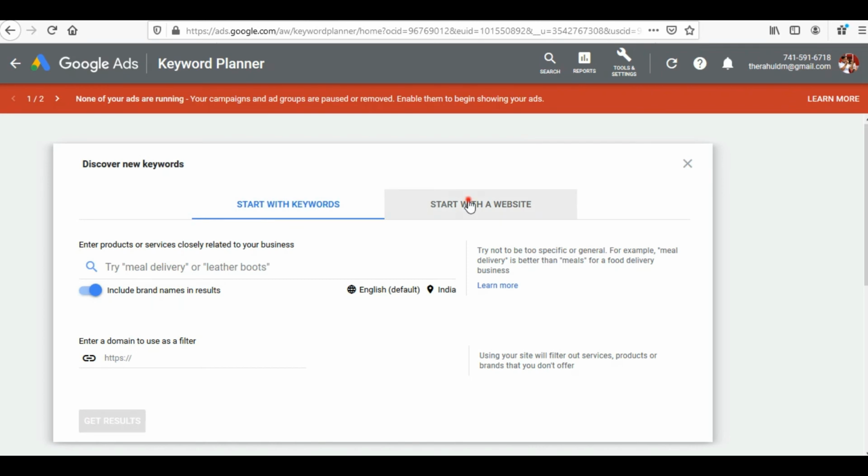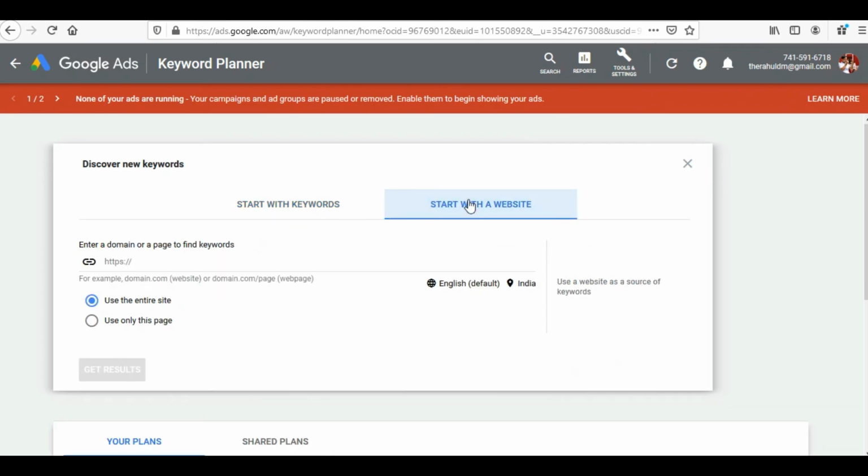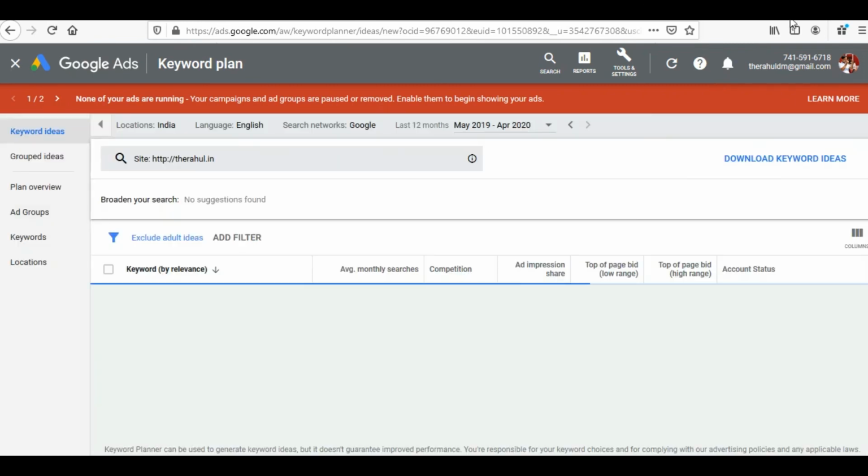If I choose this option, start with the website, you can simply give your website address over here like http colon backslash. I can write my website address over here, and based on the content on my website, it would suggest different keyword ideas. My website is the rahul.in, so I have just put the address of the URL over here. It is asking me whether I want Google to check the entire site or only this page. I am saying entire site, and let me see what kind of results are provided by Google.